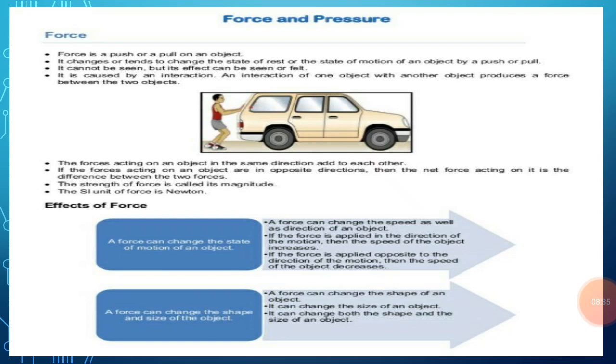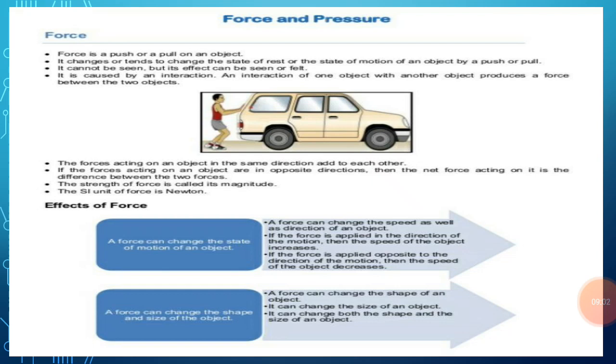Now suppose that there is a heavy box lying on the ground. Let two men push this box from opposite directions, one from the left side and the other from the right side. Assuming that one of the men is stronger and applies a larger pushing force than the other man, we can say that the box will move in the direction in which the larger force is applied by the stronger man.